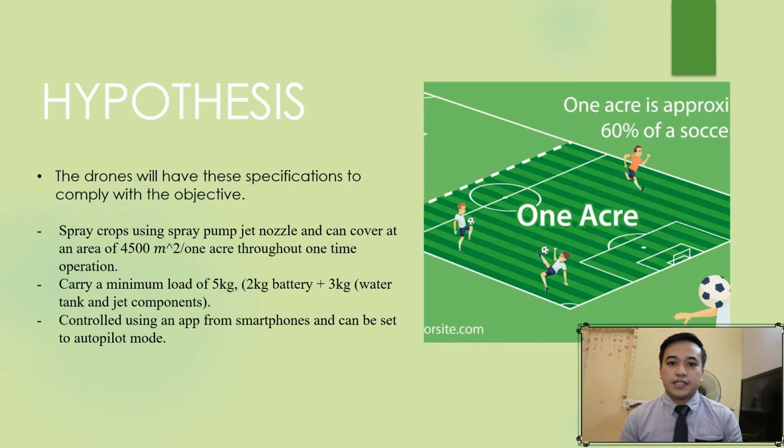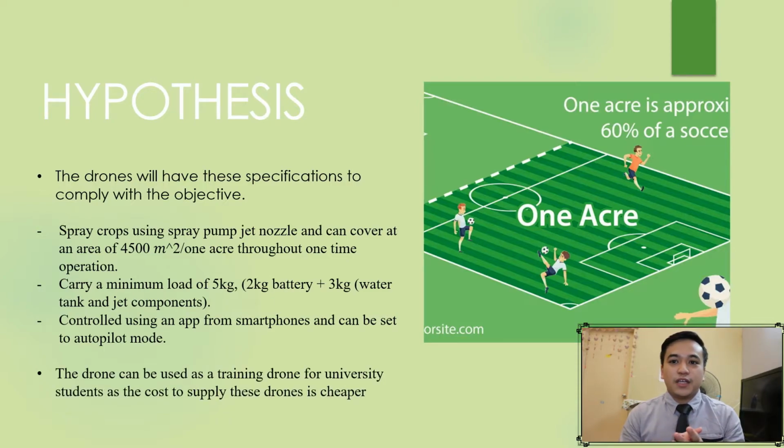Second, we want the drone to carry a minimum load of 5 kilos, which is 2 kilos from the battery and 3 kilos from the water tank. Then we want it to be controlled using an app from a smartphone, and hopefully it can be set to an autopilot mode, so it can move by itself. And hopefully, once the drone is finished, it can be used as training for university students, because the cost of supplying this drone is cheaper.